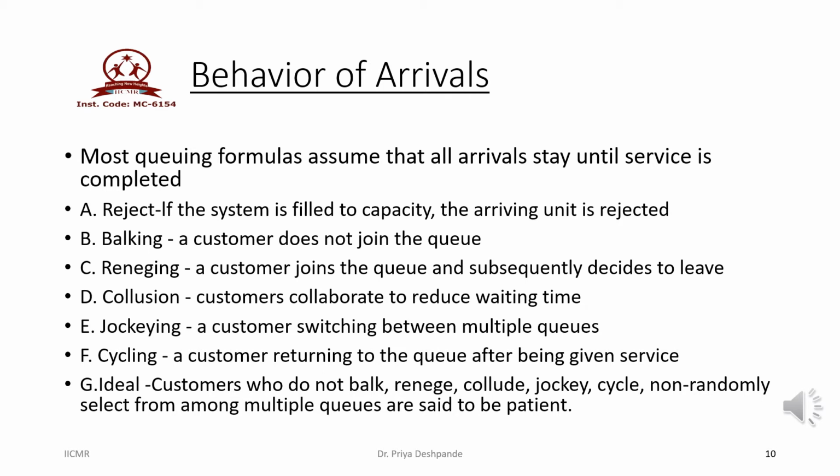And the last one is the ideal behavior of the customer. Customer arrives in the system, he joins the queue, he waited for some time in queue, later on he avails the service and then he immediately leaves the system. So this is known as the ideal behavior of the customer. These are the different types of behavior which we have observed many times in our routine life also.